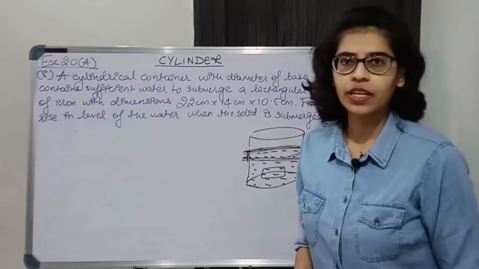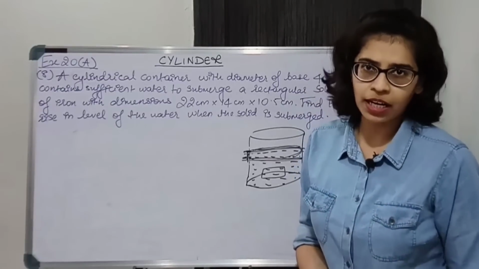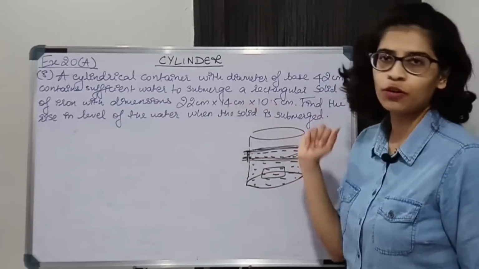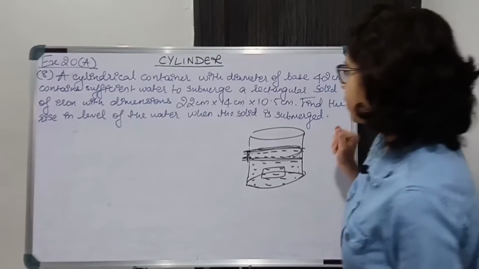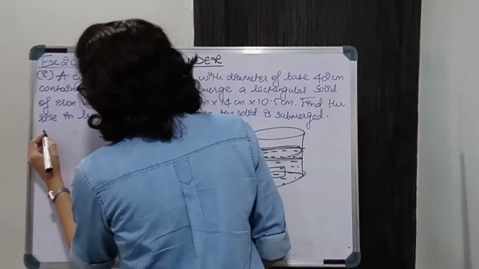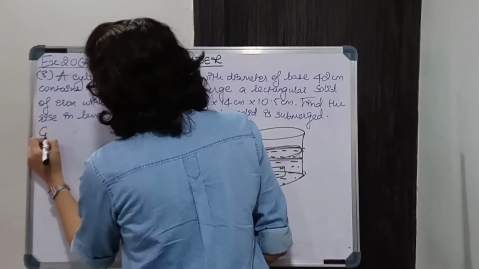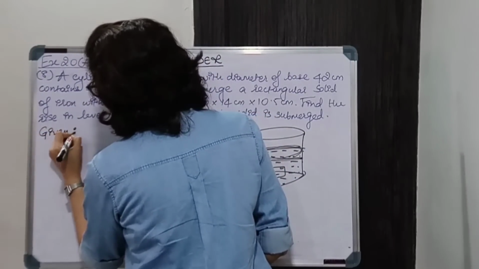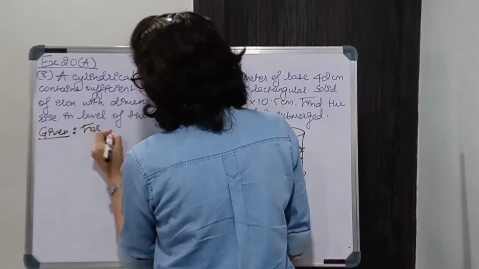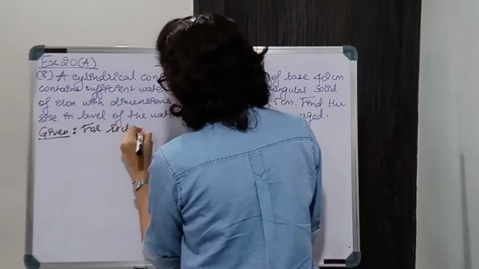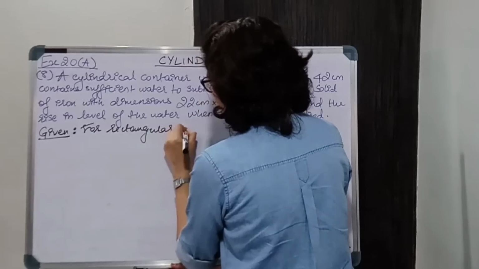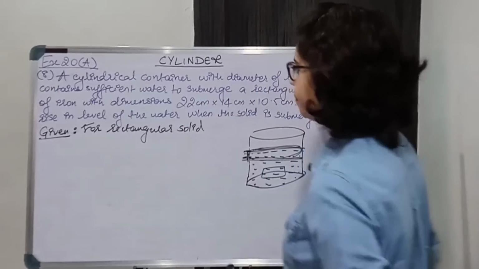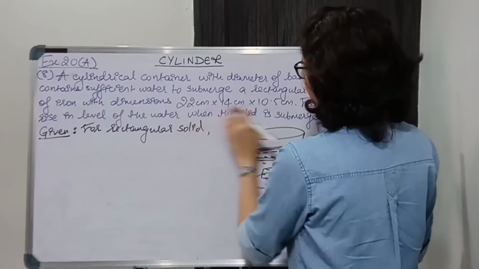Now let us start with the easy part, that is, we'll start with the volume of the iron. The rectangular solid is made of iron. For the rectangular solid, what are we given? Length, breadth and height.